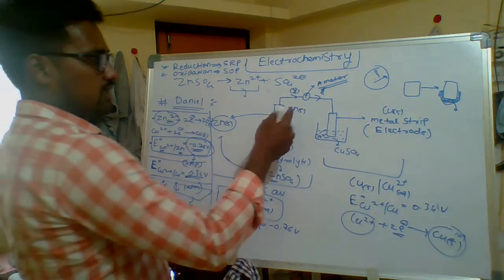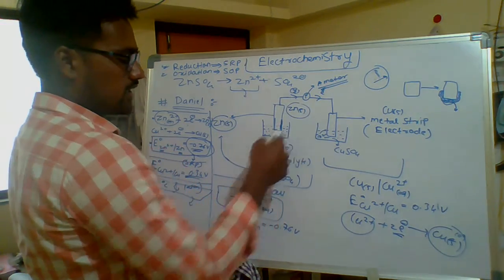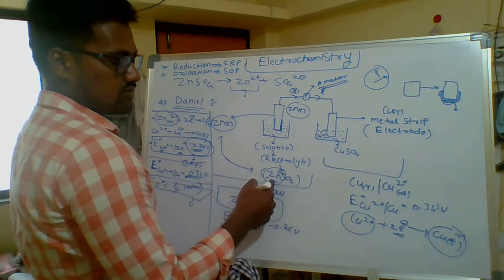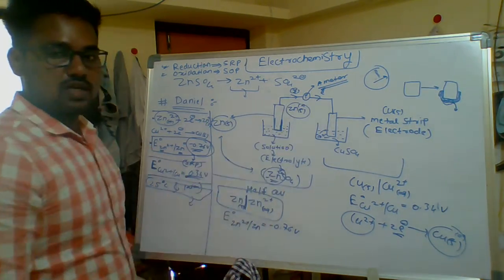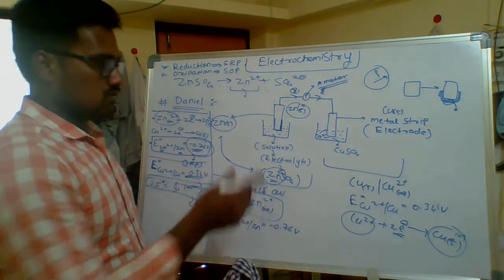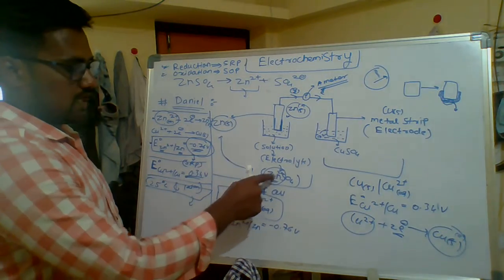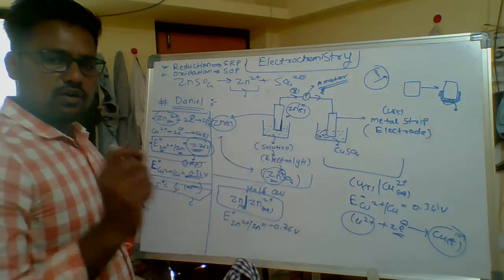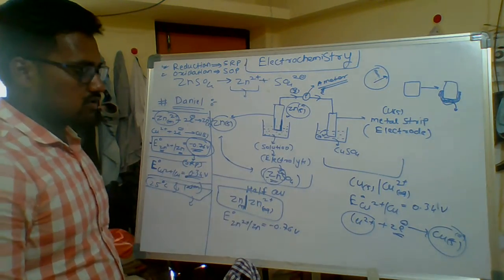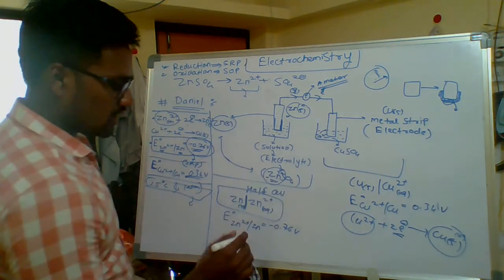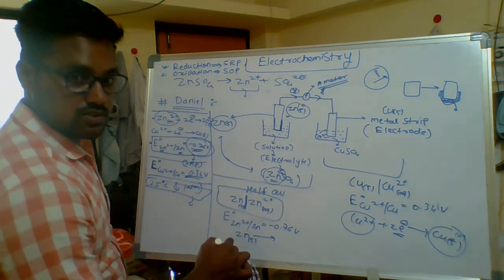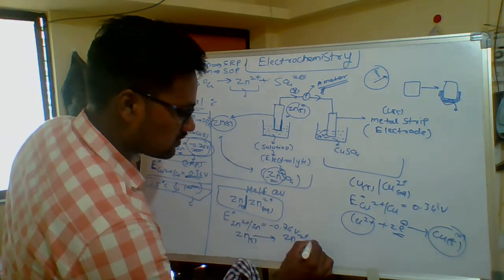Here I can say one is zinc solid and here is zinc plus 2. One already has plus 2 charge and the other has 0 charge. Who will lose electrons? Who has more tendency to lose electrons? Zinc, yes or no? Because zinc plus 2 already has plus 2 charge, it has no tendency to lose electrons. That's why only zinc will lose electrons. What is that reaction? Zinc solid to zinc plus 2 plus 2 electrons.